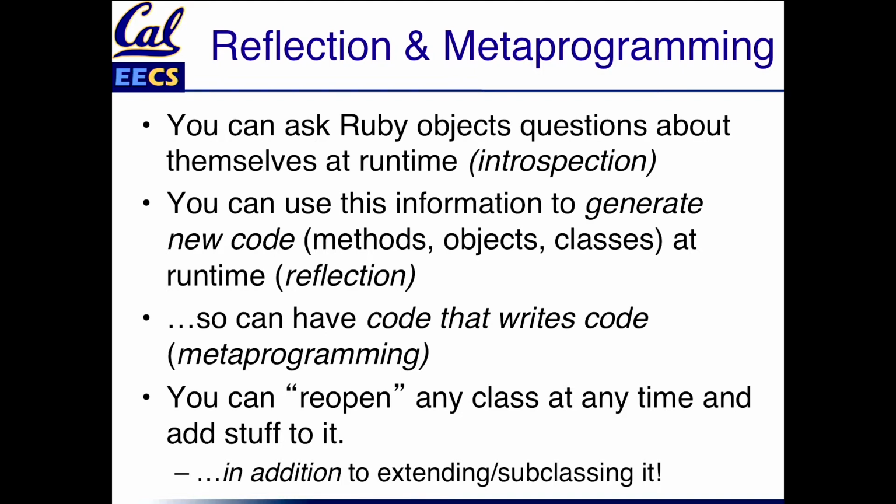Now, one of the things about Ruby that when I first explain this to people who come from another language, one reaction that is very common is, oh my gosh, that's chaos. You mean you could reopen any class, and if I'm working with somebody's code, I don't really know if a string is a string or if it's a special kind of string, and if I call a method and they've got all kinds of method_missing hooks, then I'm really not calling the method that I thought I was calling. That's chaos.